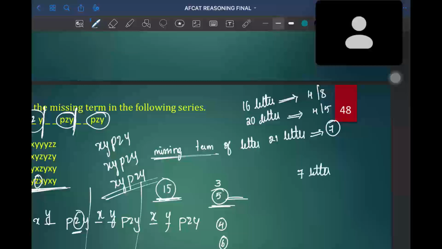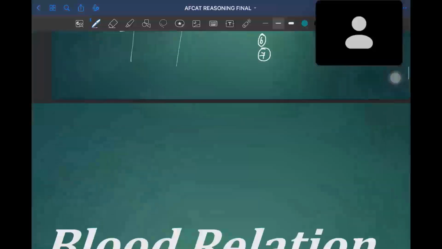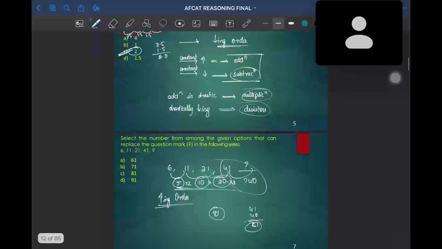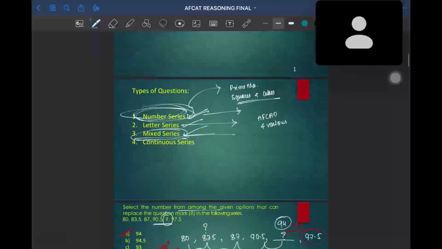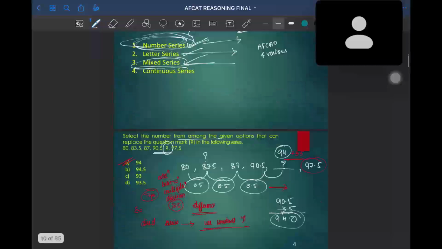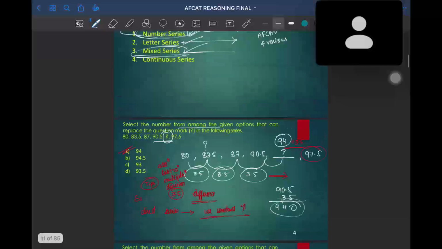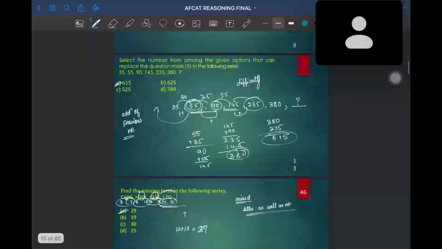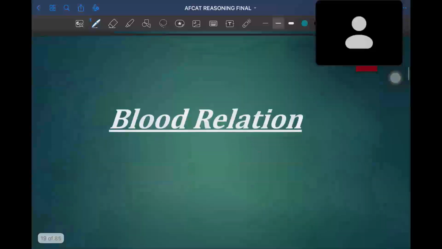We just need to divide in such a way that it will be completely done. So in this section, we have gone through the different kinds of questions based on number series, mixed series, and letter series. Okay, now let us move on to the next topic, blood relation.